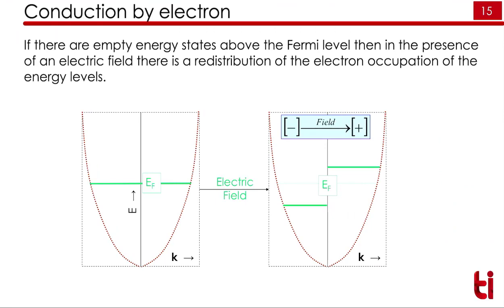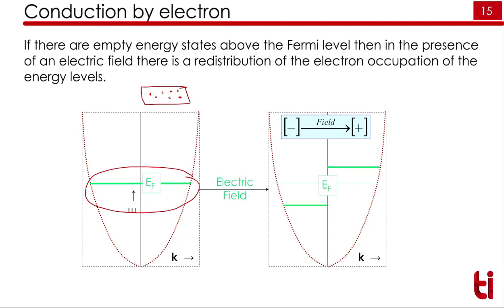Here again the conduction of electrons is shown, but by using the E-k diagram. If we have a piece of metal where we don't have any field, the electrons are at rest here. If you plot the E-k diagram, it will look like this, with a Fermi energy level here.